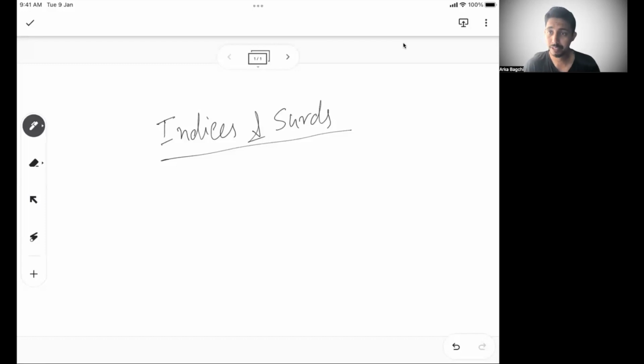What we do today is indices and surds, which is one of the most important areas in all the MBA entrance exams. If you see the CAT paper, there are questions coming directly out of indices and surds. Sometimes you can get up to two questions here in CAT, and similarly in MAT, SNAP, IFT you can expect somewhere around two to three questions from indices and surds. This is a foundational entry point of algebra.